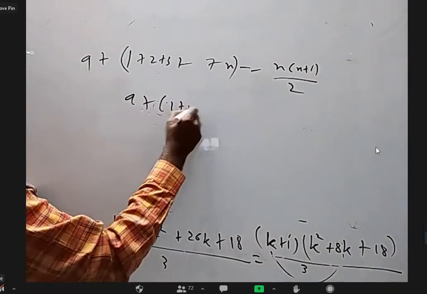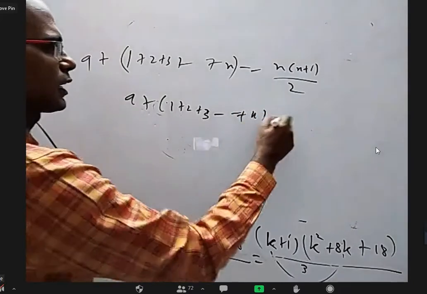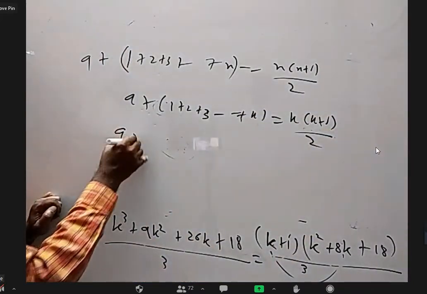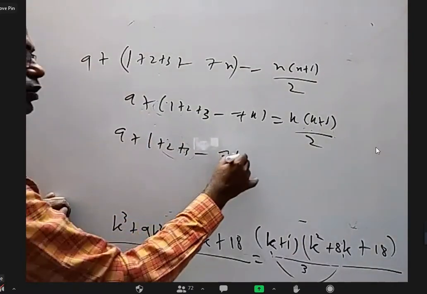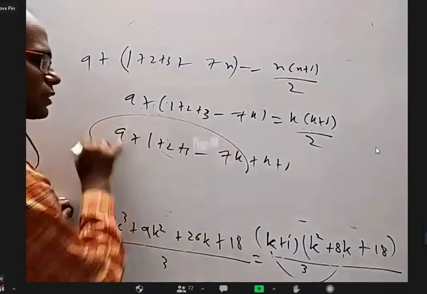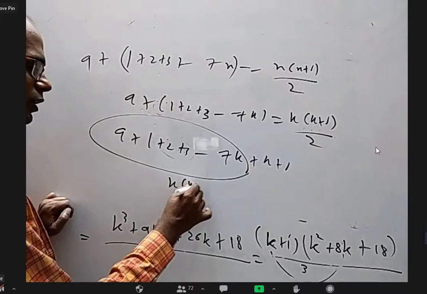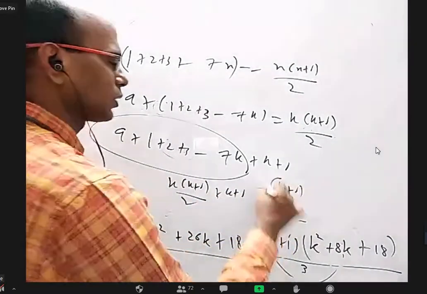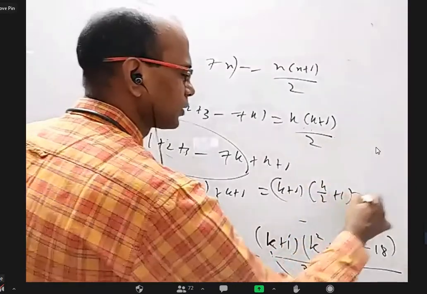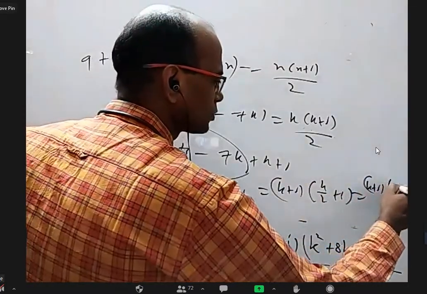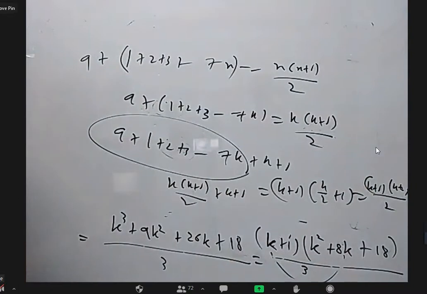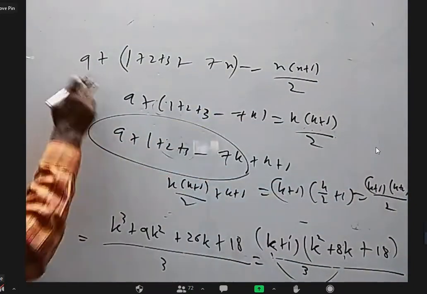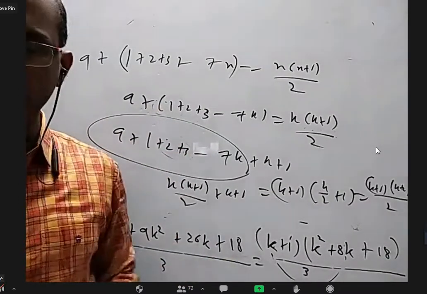9 plus 1 plus 2 plus 3 so on up to k is k into k plus 1 by 2, right? Yes, sir. 9 plus 1 plus 2 plus 3 so on up to k plus 1. This whole thing you write as k into k plus 1 by 2 plus k plus 1. Take common k plus 1. You will get k by 2 plus 1, which is k plus 1 into k plus 2 by 2. You got it, right? Wherever n is there, k plus 1. So whether I put 9 or 100, the solution is not at all affected, right?